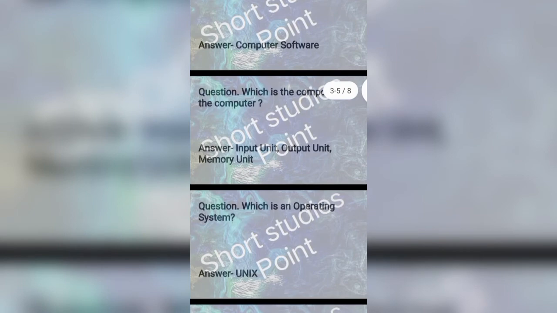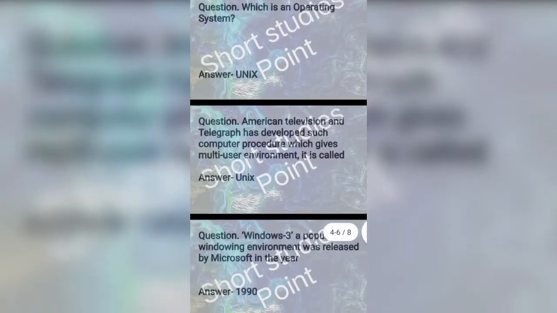Next question: which is an operating system? Answer: Unix. Next question: American Telephone and Telegraph has developed such computer procedure which gives multi-user environment is called? Answer: Unix.